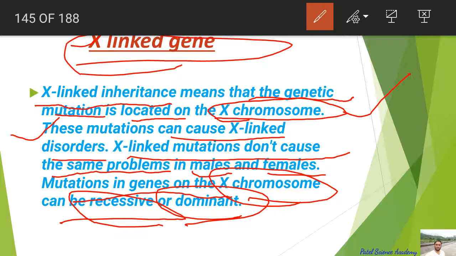So the female with one recessive gene is a carrier. In this condition we call her a carrier female, who is phenotypically okay or normal, but genotypically abnormal because she has one recessive gene. The carrier female is phenotypically normal as she doesn't suffer from the disease or disorder. So this is about the female X chromosomes and their condition.